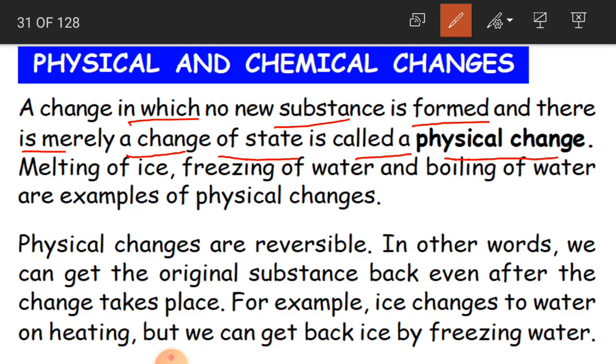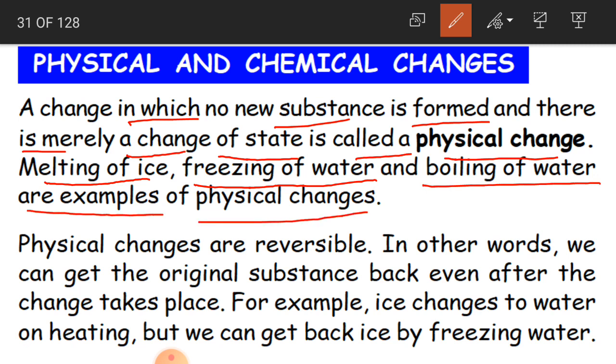If there is no new substance and only a change of state, like liquid to solid or solid to liquid, this is the change of state. So this is called a physical change, which we can see. Physical is what we can see. And melting of ice, freezing of water, boiling of water are examples of physical changes.